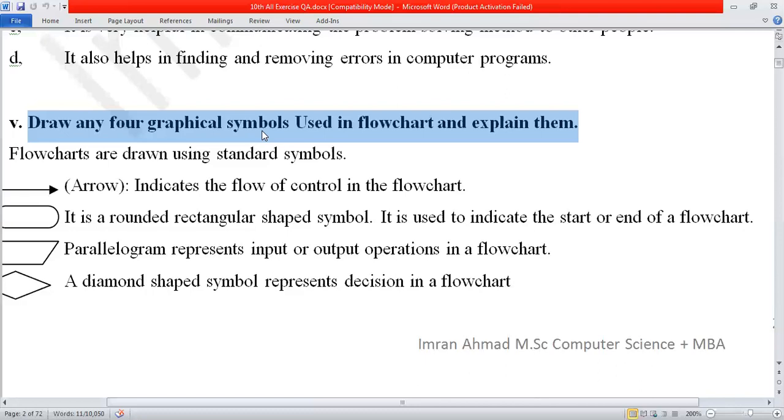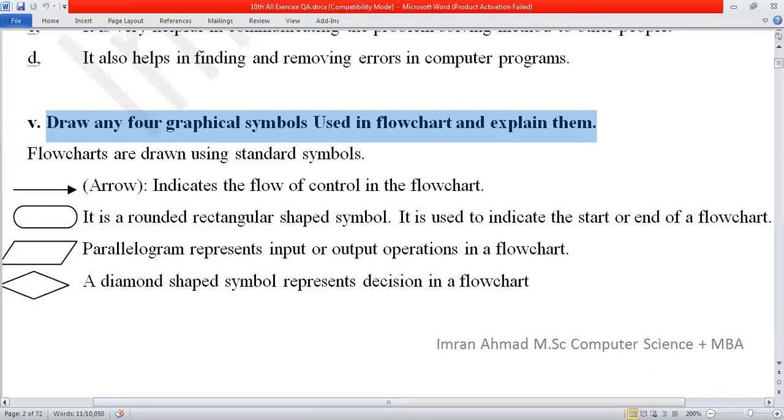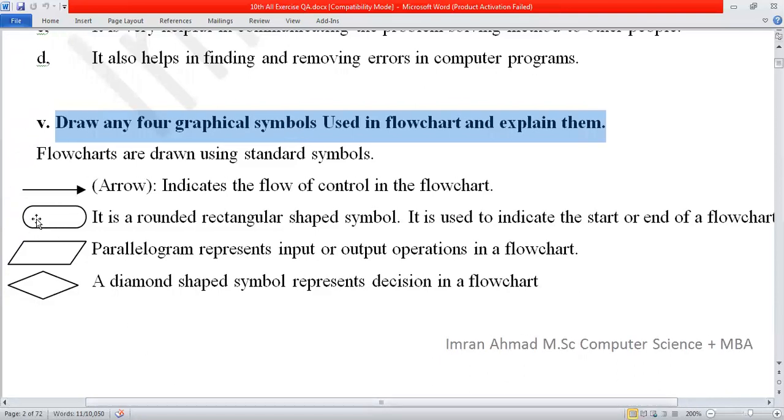So arrow tells the direction. Now, rounded rectangular shape. What is the purpose of this one? I will show you the complete diagram. Sorry, it was cutting it out. Rounded rectangular shape.